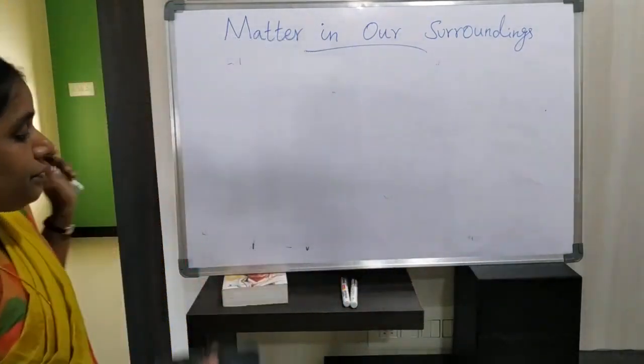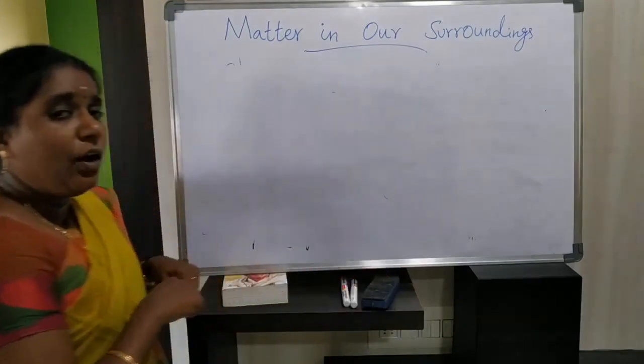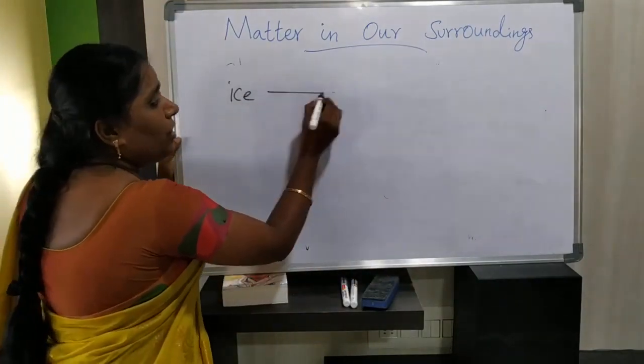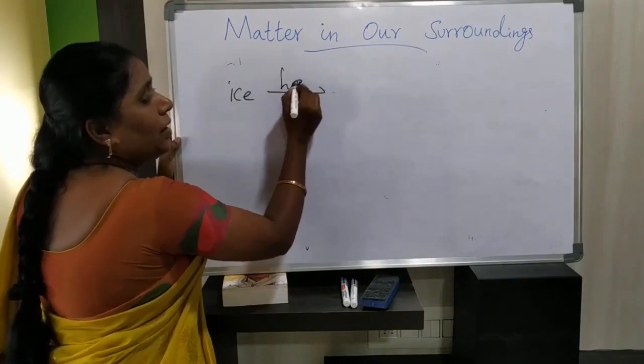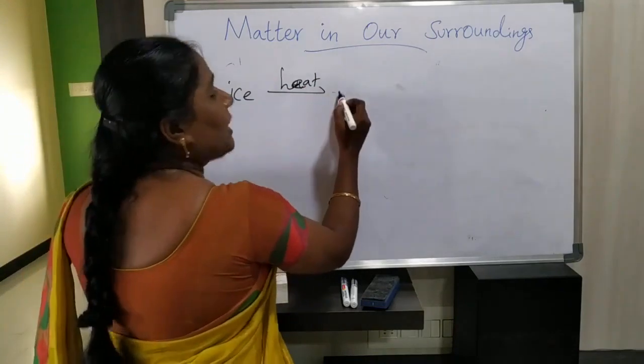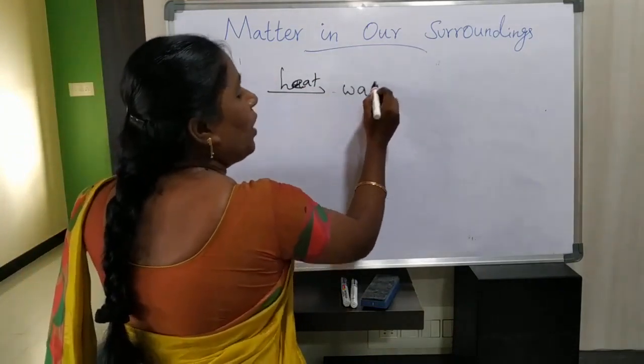Okay, listen. See, how do you convert ice, a solid, by heating? With the help of applying temperature, we will convert this ice into water.